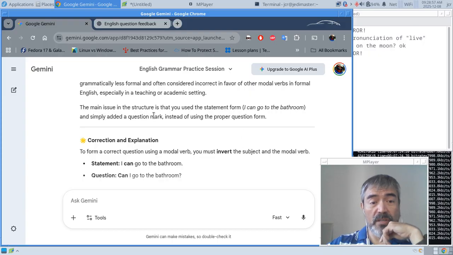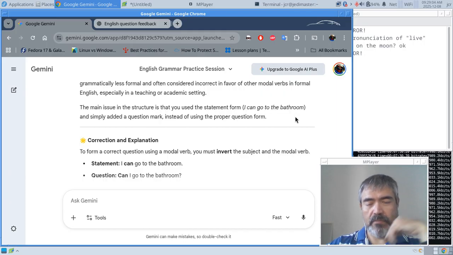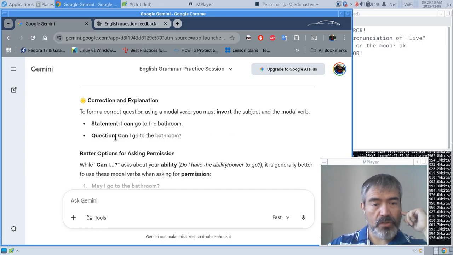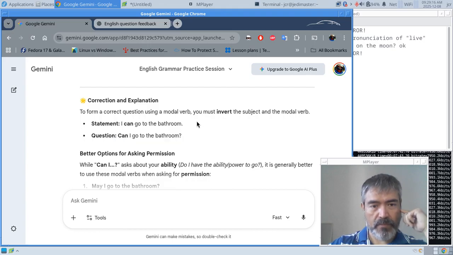The main issue in the structure is that you use the statement form, the affirmative form. I can go to the bathroom. That means an ability to go to a place. So the question should be, can I go to the bathroom, or could I go to the bathroom? All right. To form a correct question using a modal verb, you must invert the subject and the modal verb.